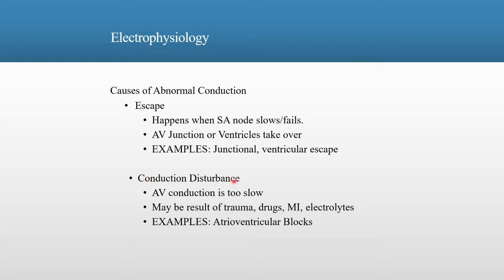Additionally, conduction disturbances are considered when AV conduction is too slow, and this may be a result of trauma, drugs, MI, or electrolytes. Examples certainly include atrioventricular blocks.